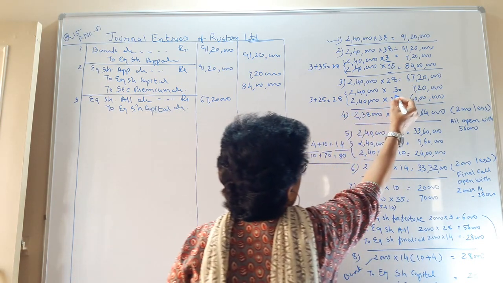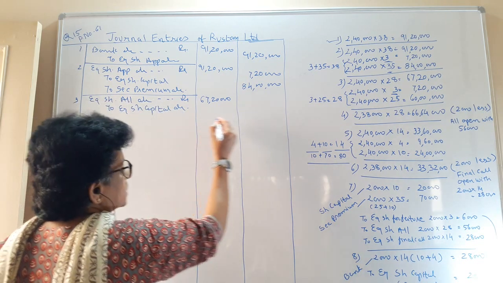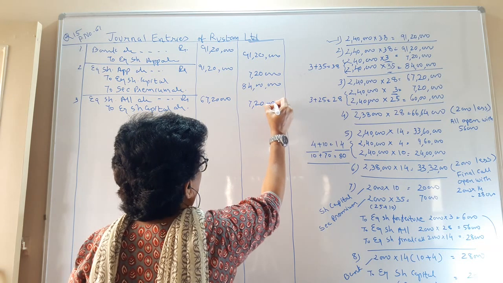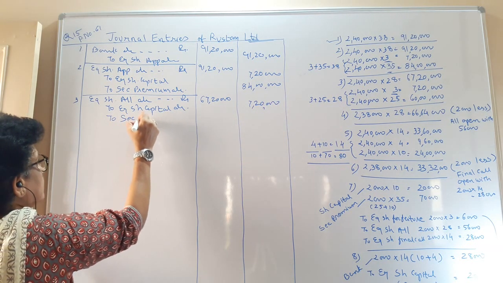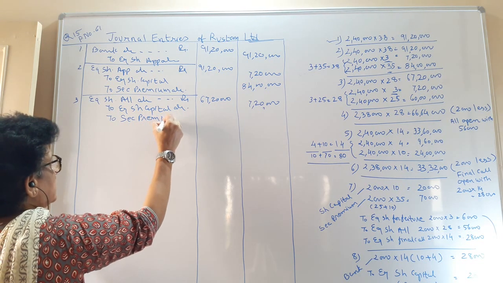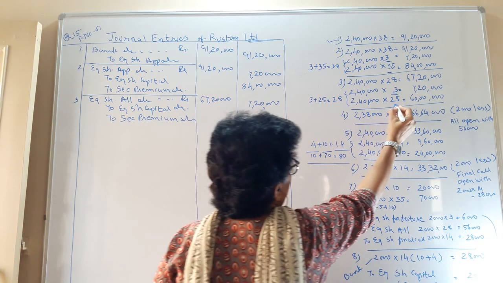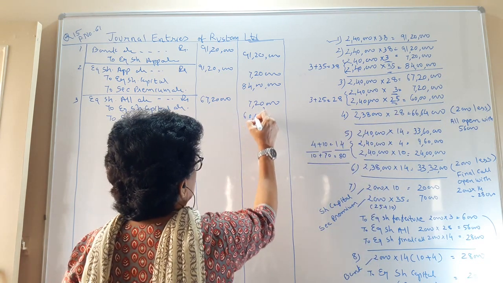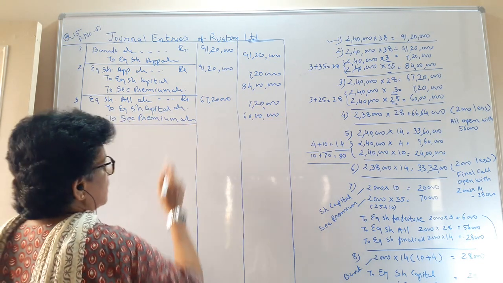To equity share capital you are asking 3 rupees per share, so that comes to 7,20,000, to securities premium account, that was 25 rupees towards the premium we have asked for, so that comes to 60 lakhs. So this is what the company has demanded.